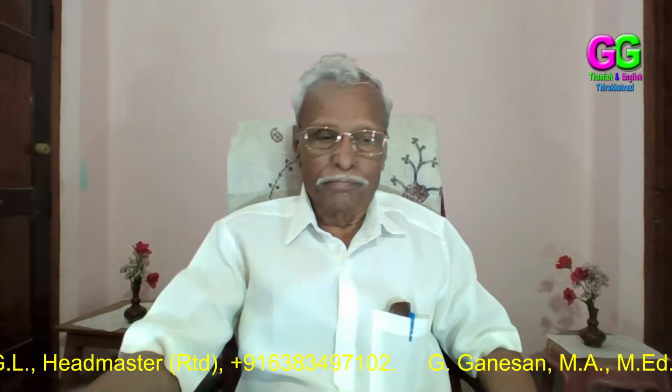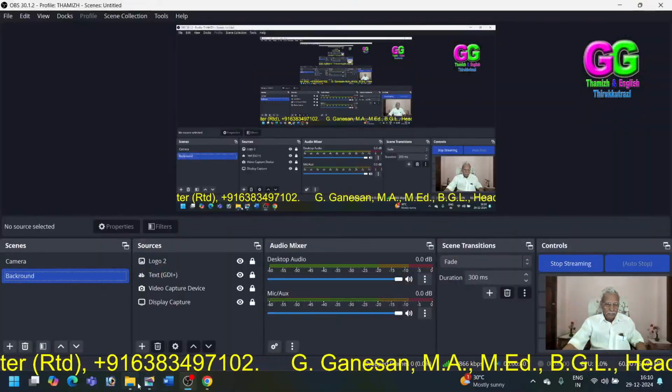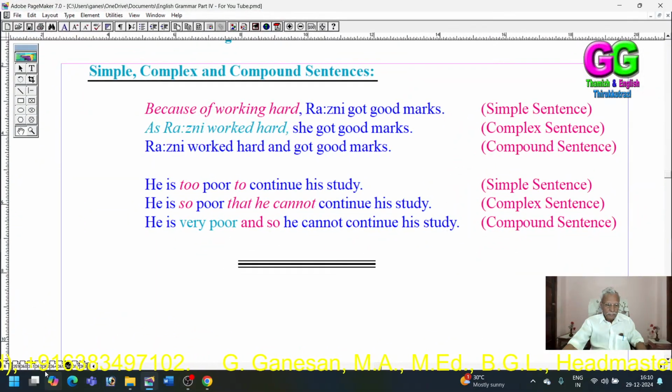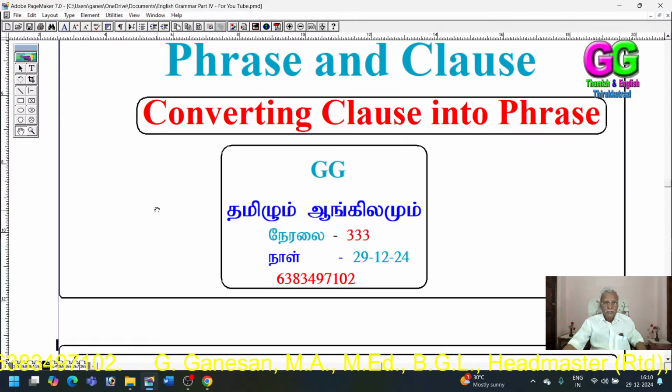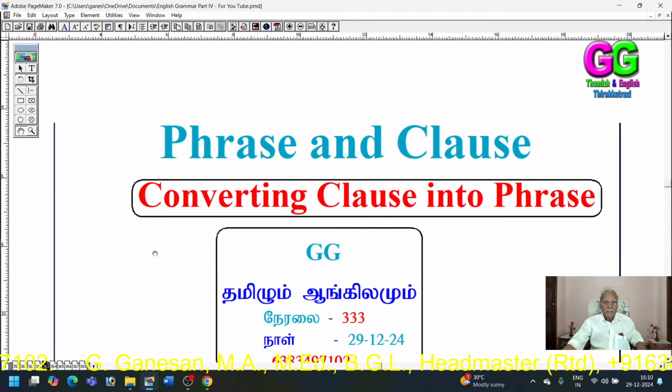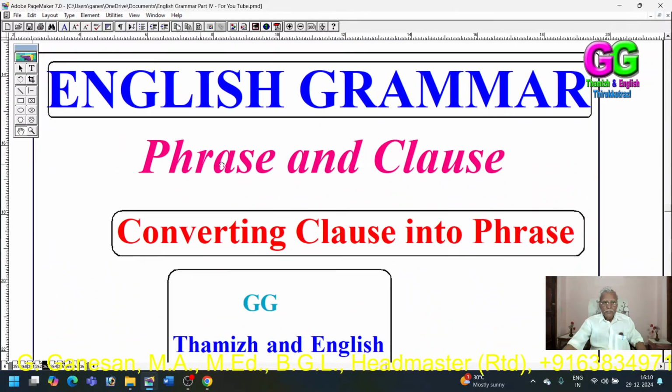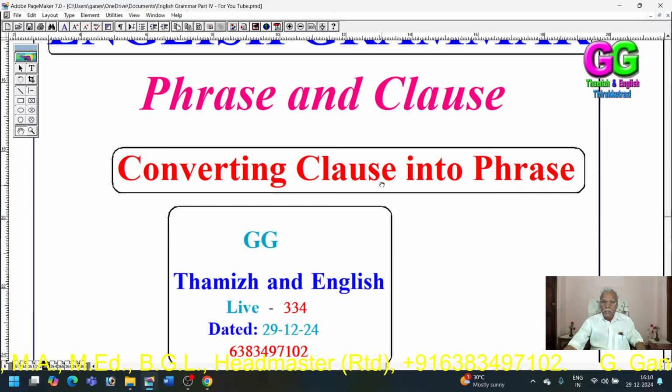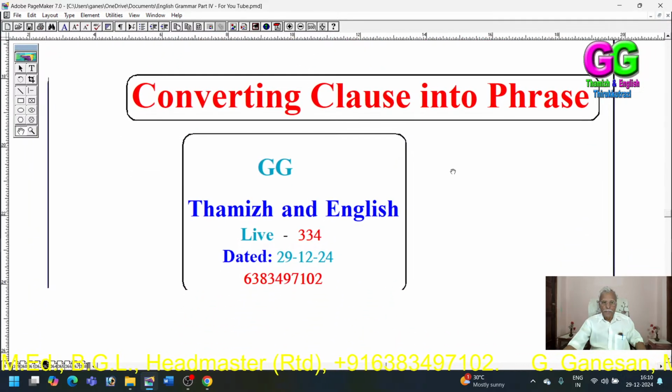Converting a main clause of a compound sentence into a phrase. A very, very important chapter: phrase and clause. Converting the clause into phrase.